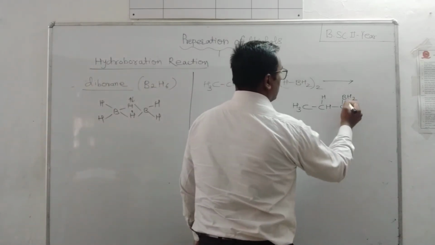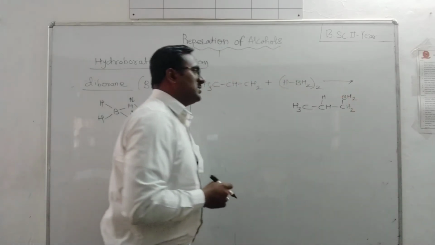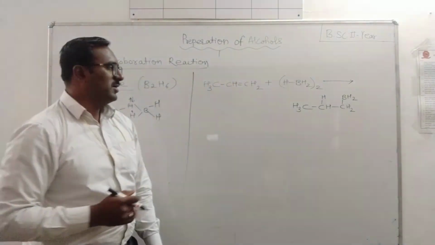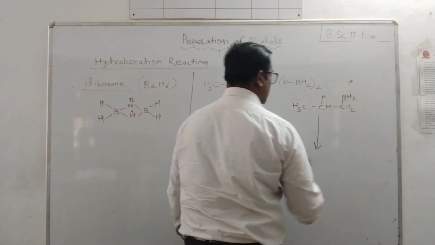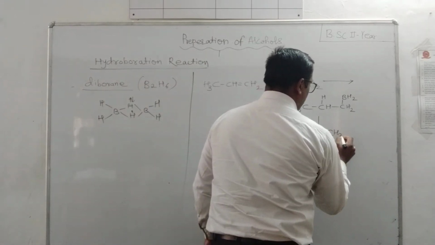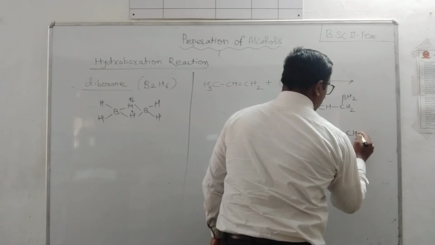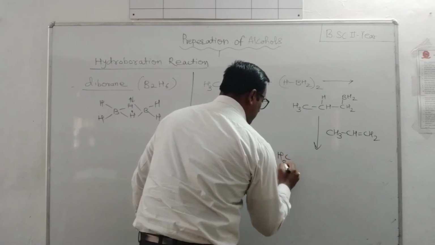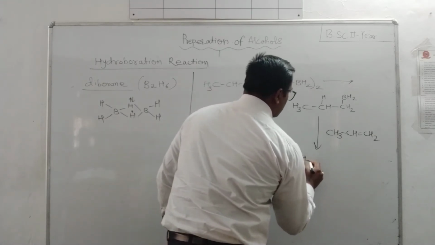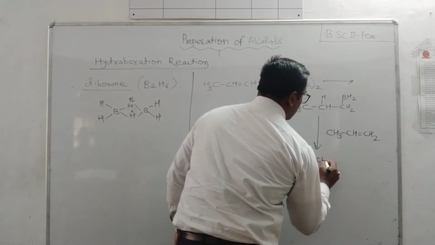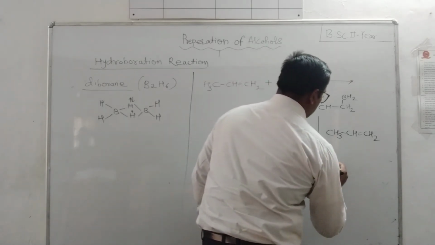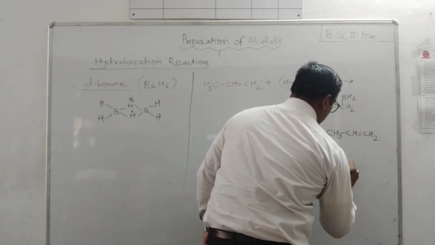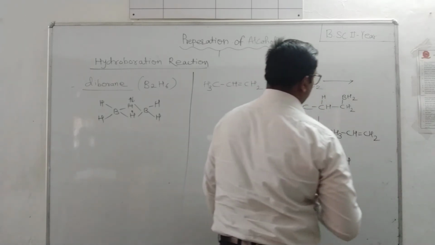Now what happened? Again this BH2 has electron deficiency, isn't it? Tri-coordinated boron is electron deficient, and again there is further addition of CH3 CH double bond CH2. There is formation of CH3 CH2 CH2, taken twice, BH.